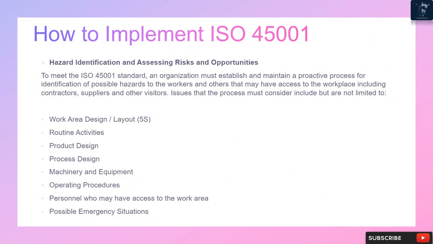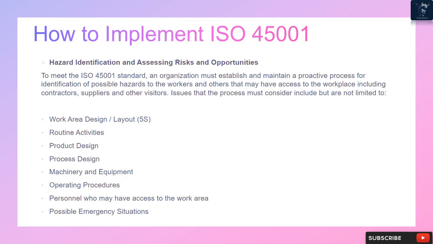Hazard identification and assessing risks and opportunities. To meet the ISO 45001 standard, an organization must establish and maintain a proactive process for identification of possible hazards to the workers and others that may have access to the workplace, including contractors, suppliers, and other visitors.